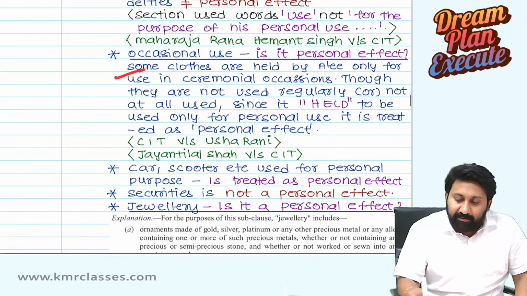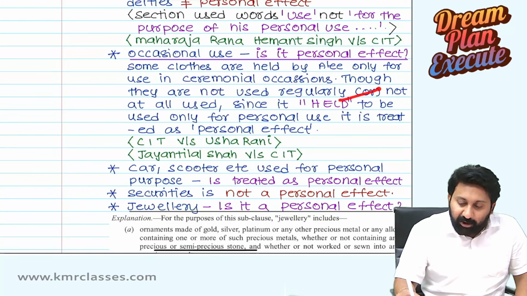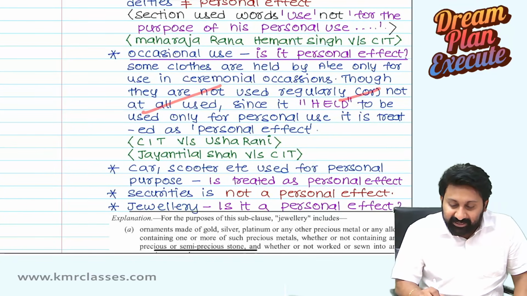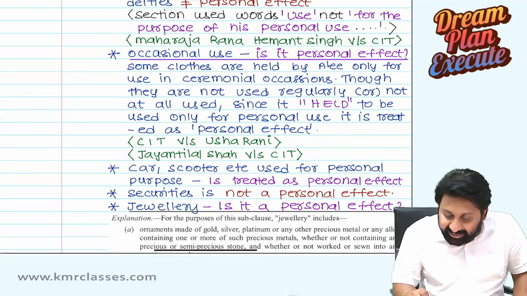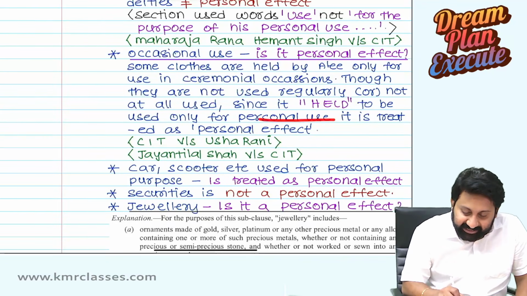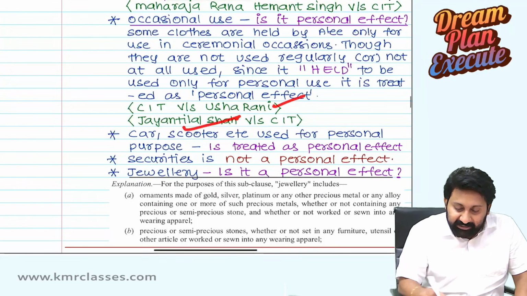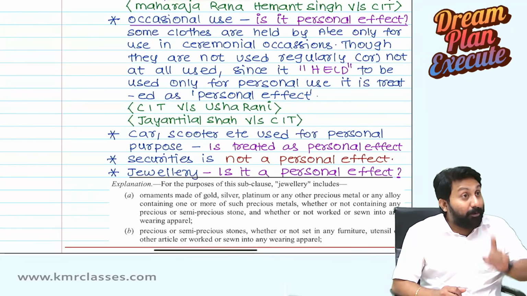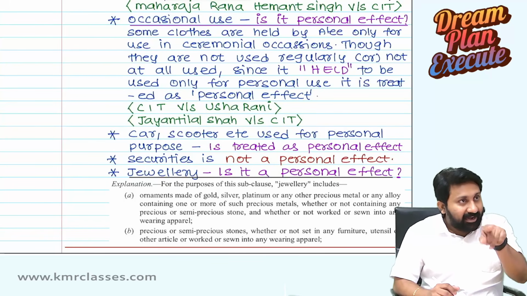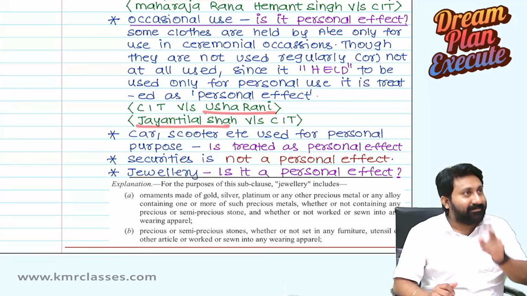Clothes held only for ceremonial occasions, though not used regularly or at all, are treated as personal effects. This was held in CIT versus Usharani and Jayanti Lal Shah versus CIT. Both cases were on costly sarees. Understand?